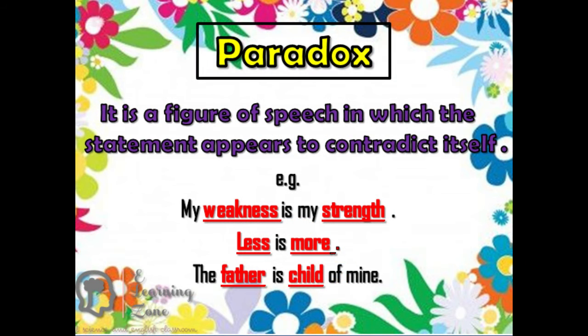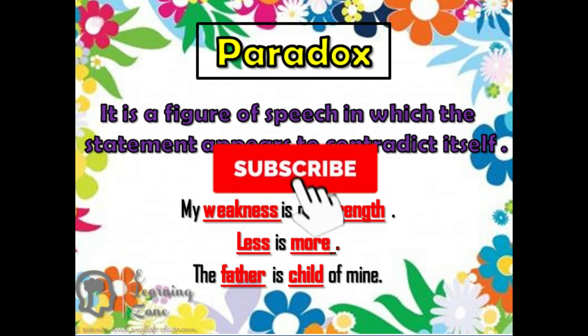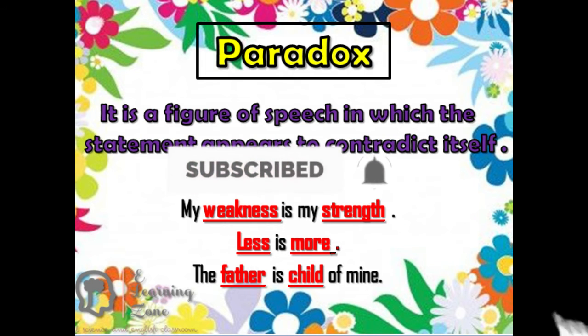Paradox. Paradox is the figure of speech in which the statement appears to contradict itself. We are talking about two contradicting things in the same statement. Let us take an example to make it clearer: my weakness is my strength. How can someone's weakness be a strength? But we say that my weakness is my strength. It can be, I am emotional, that is my weakness. But at times this emotional quality in me becomes my strength.